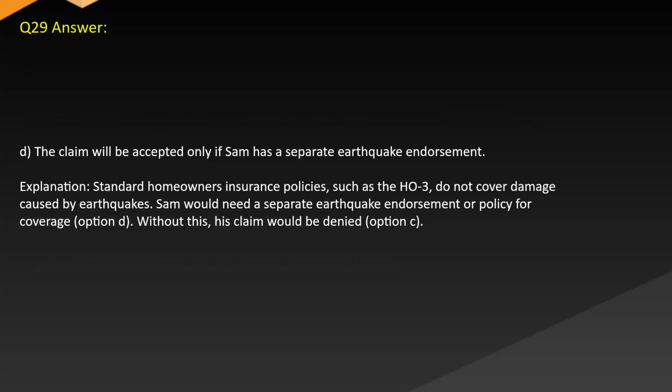Question 30. Topic: Earthquake and flood insurance exclusions. Sam's home in Idaho is damaged during an earthquake and he files a claim under his standard HO3 homeowner's insurance policy. What is the most likely outcome? A. The claim will be paid in full under the dwelling coverage. B. The claim will be partially paid, but Sam will have to cover some of the repairs. C. The claim will be denied because earthquake damage is not covered. D. The claim will be accepted only if Sam has a separate earthquake endorsement.